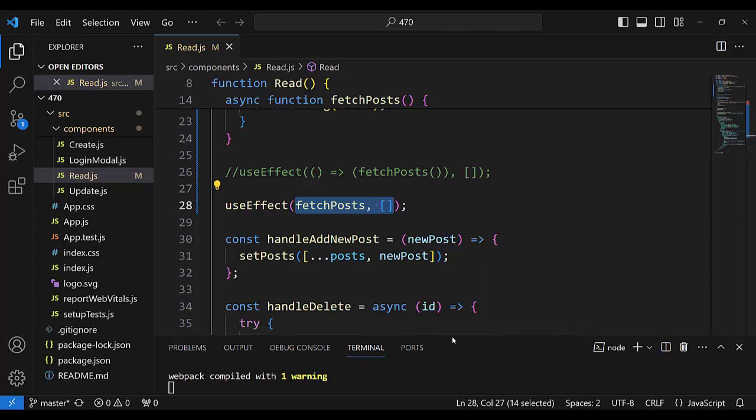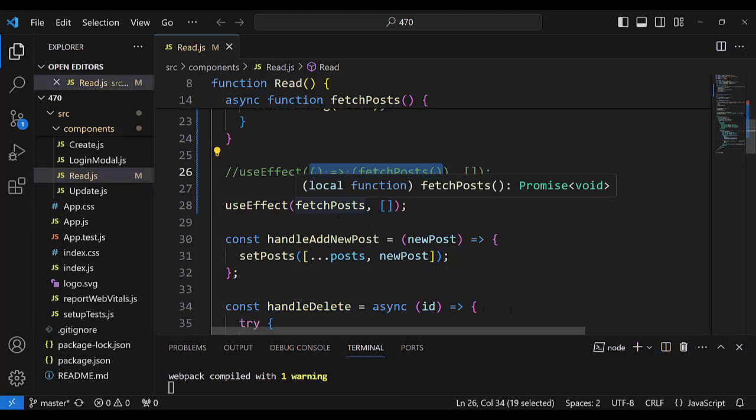But it is not for sure, and because of that, practically always the best recommendation is to use an arrow function. An arrow function is only a reference. It is the definition of a function. It is not calling the function, but useEffect calls it.